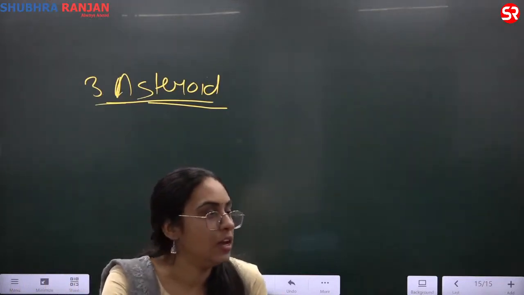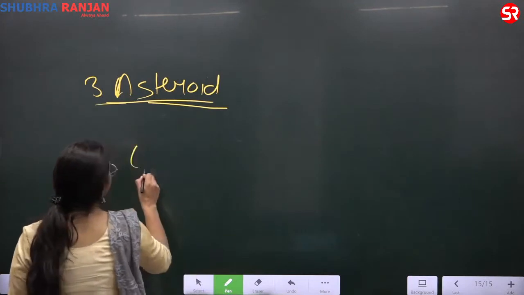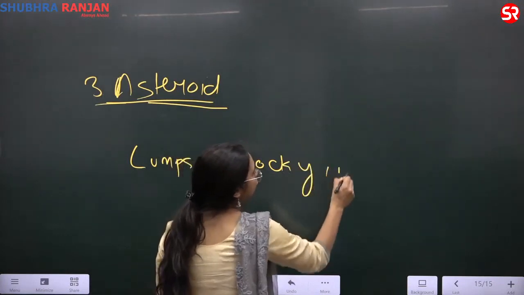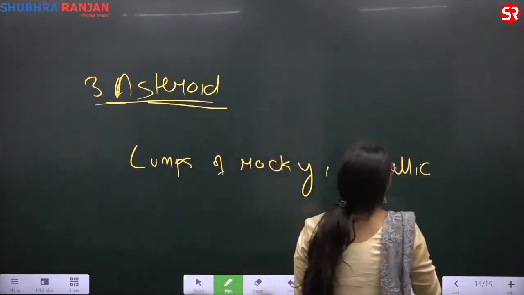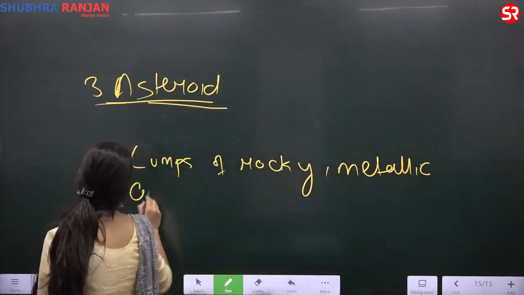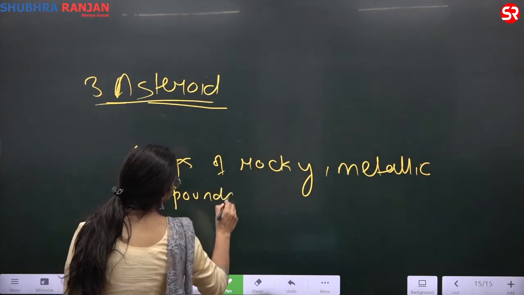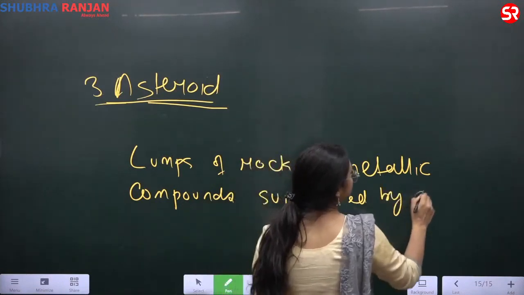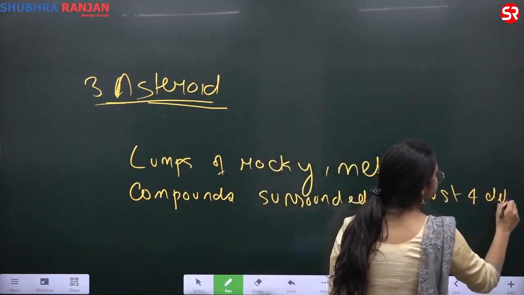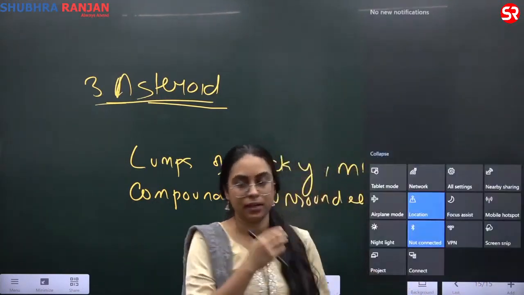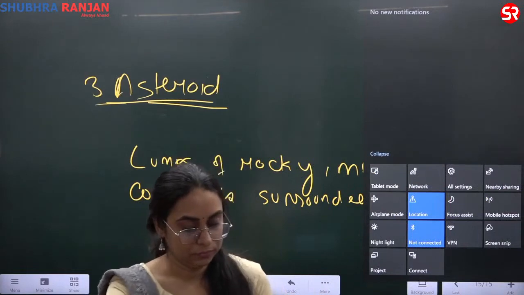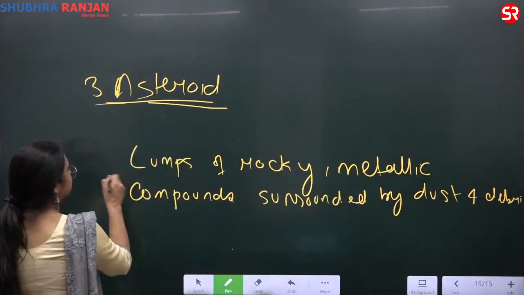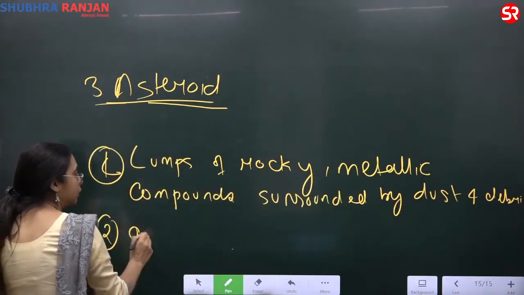Please write. They are lumps of rocky and metallic compounds surrounded by dust and debris. This was the first point. Second, they orbit the sun.